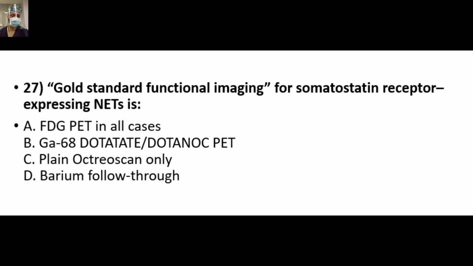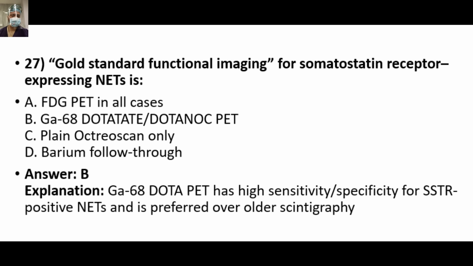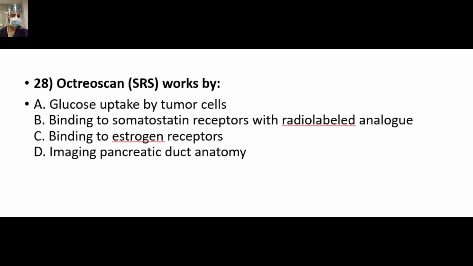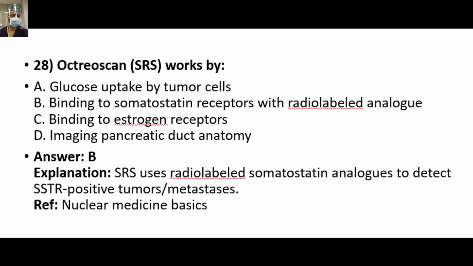The gold standard functional imaging for somatostatin receptor expressing NET is... Come on, we have already discussed it. So answer is B, Gallium DOTATATE PET, basically DOTA-based studies. They are highly sensitive and specific for SSTR positive NET and are preferred over the older scintigraphy. Octreoscan, that old SRS scan, works by... Answer is B, binding to the somatostatin receptor with a radiolabeled analog.